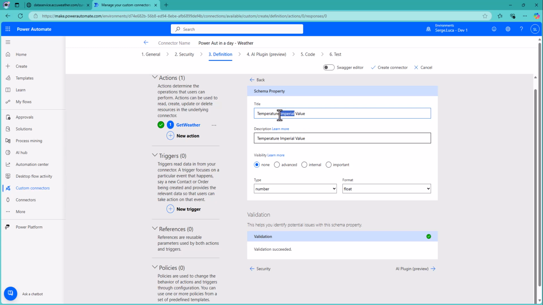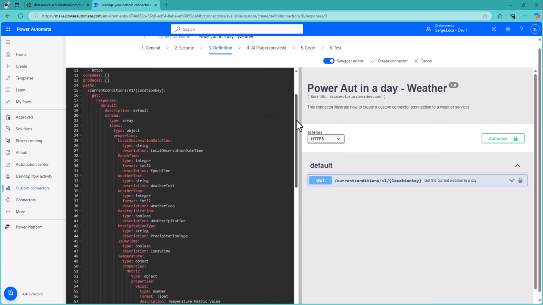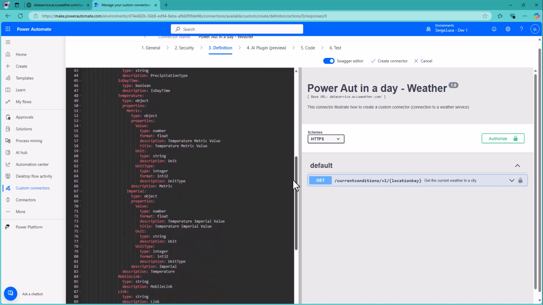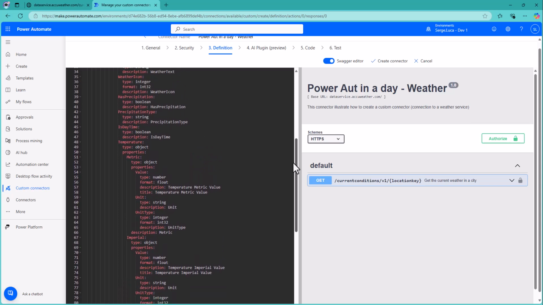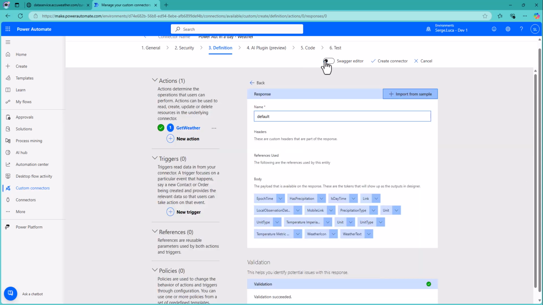Sorry. It's not a big deal, but metric value. And that's the benefit of checking the Swagger file, because you know exactly where you work in the Swagger. Now it should be better. So we have a metric value, and imperial value. Okay, that's correct.